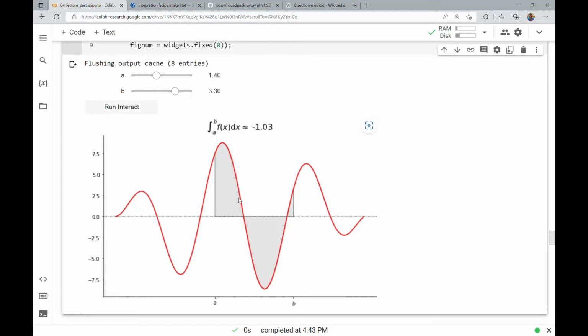Now it's negative. Now it definitely is clear. There's more of this negative area than this positive area. But if I shrink b too much, now I don't have too much negative area, more positive area, and the integral's more positive. It's 3.24 now.